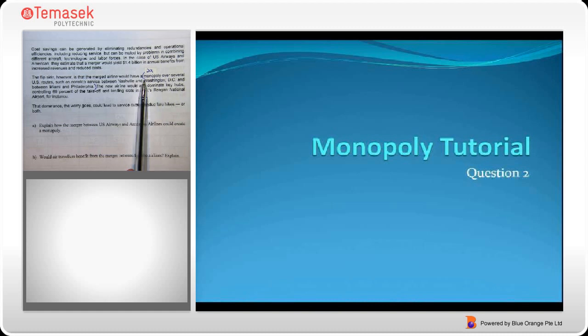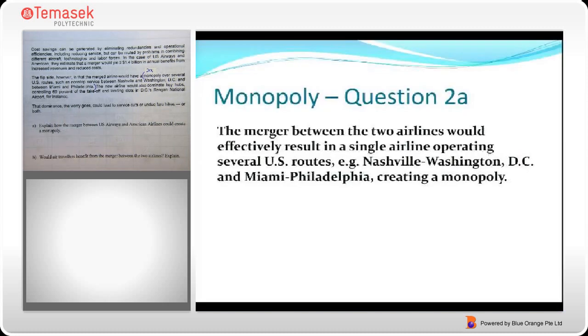So it says that the merged airline would have a monopoly over several US routes, such as between Nashville and Washington and between Miami and Philadelphia. So you can actually write out your answer like this. The merger between the two airlines would effectively result in a single airline operating the US routes Nashville to Washington and Miami to Philadelphia, creating a monopoly for these routes, meaning that there is only one single seller for these two routes, therefore it's a monopoly.